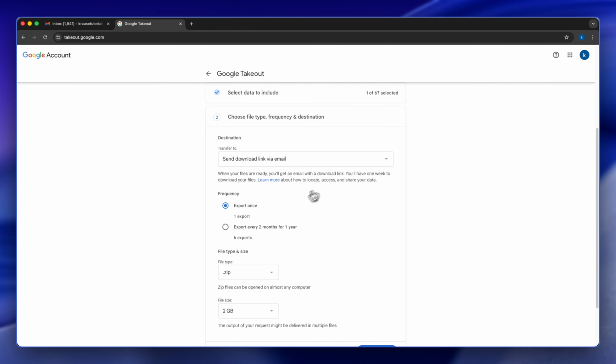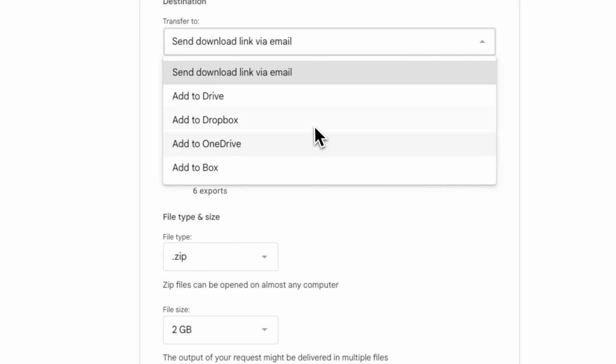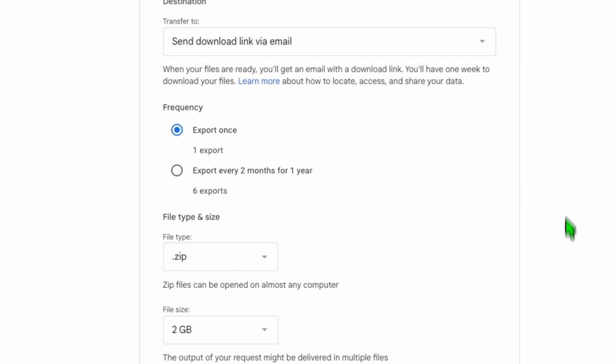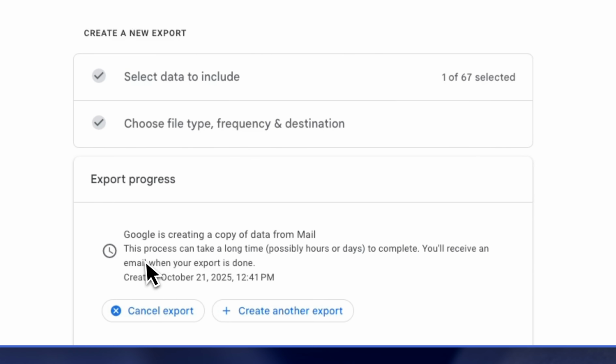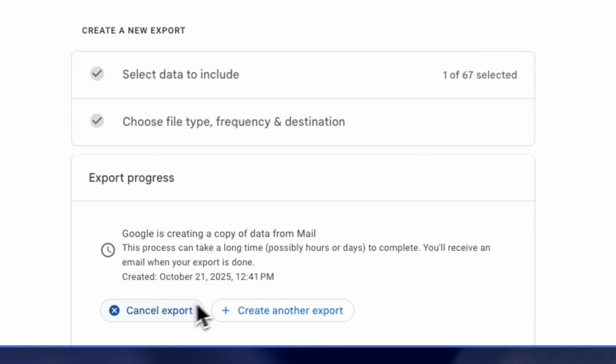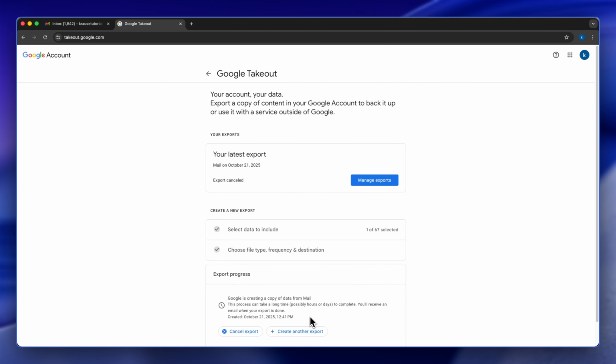Now on the next step, you're going to choose the type of export you want. If you want to export it once, or every 2 months for a year, and the file type, the file size, and you're going to choose to add it to Dropbox, OneDrive, or send you a download link. And once you click on create export, it's going to show you the export process, and it's going to either show you the option to cancel the export or create another export. Now that's how you download emails from Gmail.